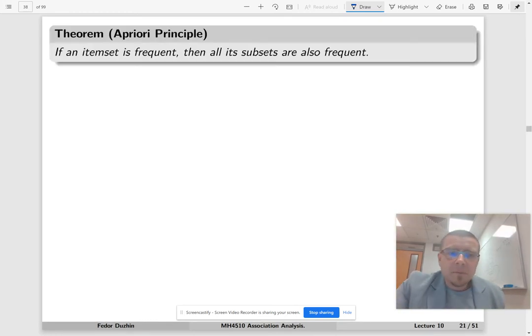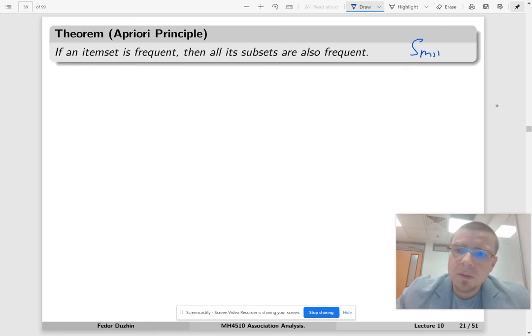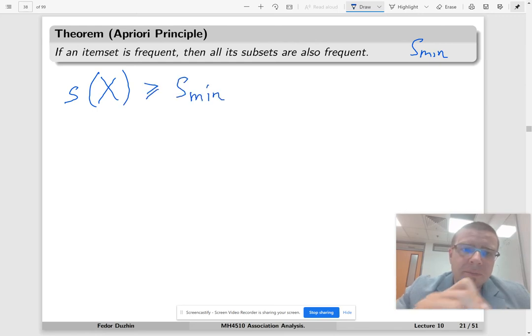Okay, now the theorem. If an item set is frequent, then all its subsets are also frequent. Let me prove this theorem. What does it mean? Frequent means that we have some minimum support level, S min. If we have an item set X and we know that it is frequent, it means that its support is greater than or equal to S min. Then we need to show that all its subsets are also frequent. So suppose that X prime is a subset of X.